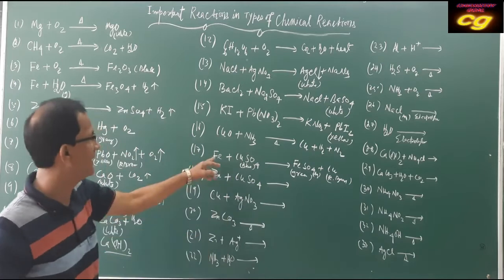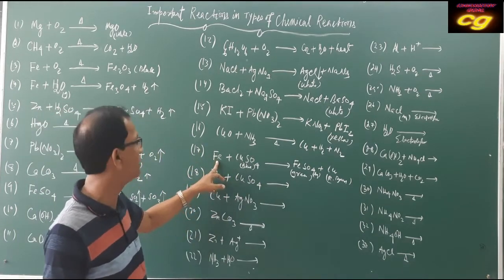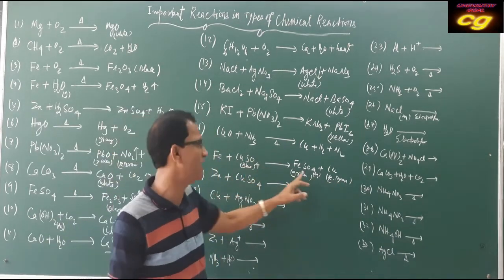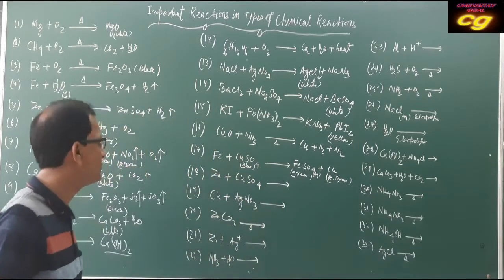So shining gray crystals convert to reddish brown color, and blue color solution converts to green color. This is the observation, and this reaction is a displacement reaction.